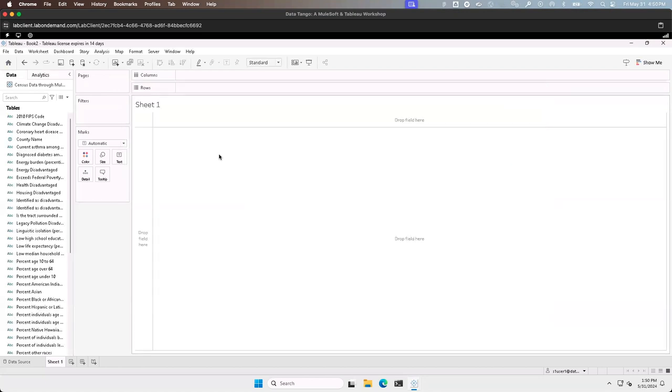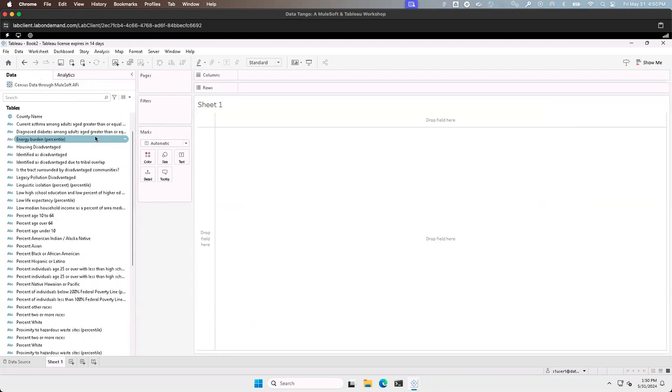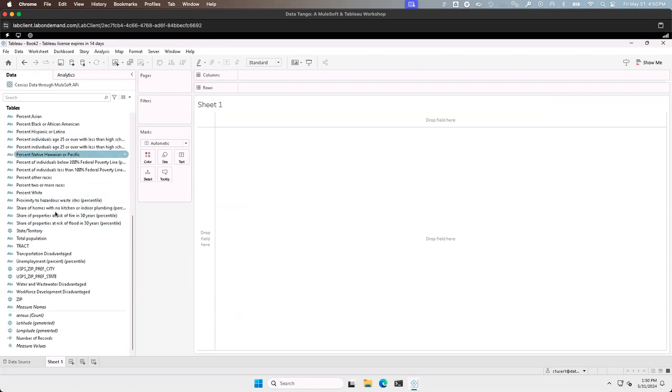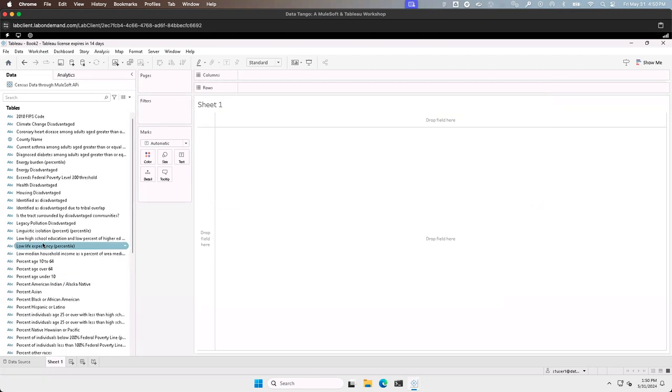Now that I'm on my working screen here, for those of you who are not familiar with Tableau, let's get just a little oriented here. We have our data pane over here that has all of our dimensions and measures. Dimensions are in blue, measures are in green. We often refer to them as pills just because they have a pill-like shape. We then have our marks card, we have our filters card, our rows and columns, and our worksheet that we're working on.